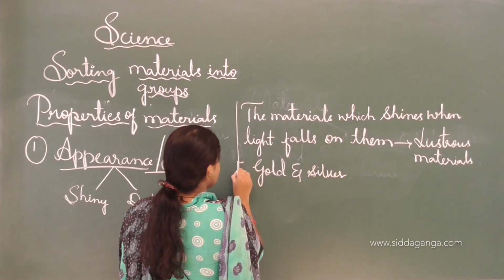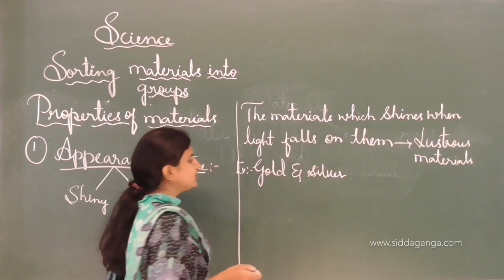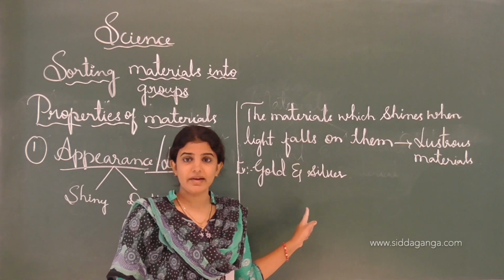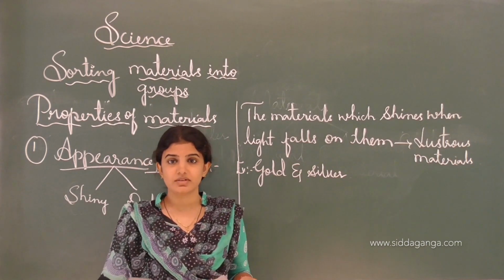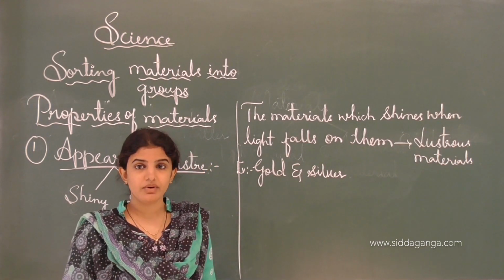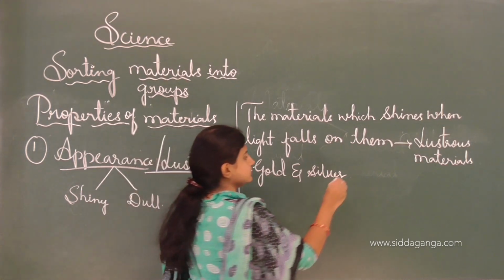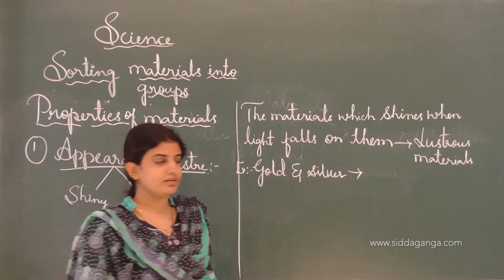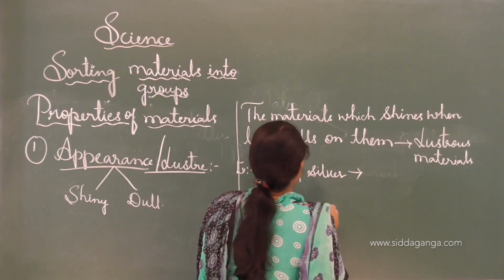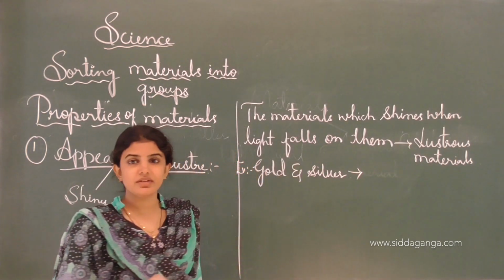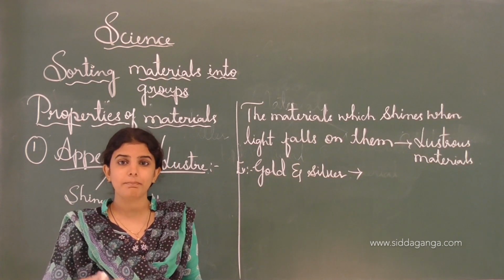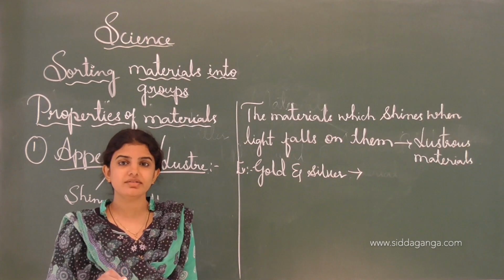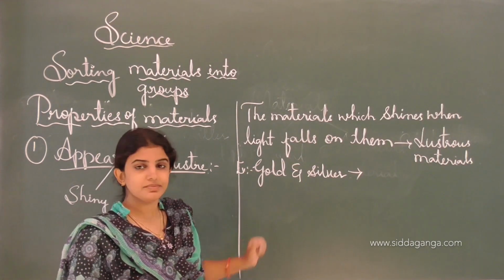This is the example. Usually we like to wear silver and gold jewelry on our body, and this is an example of a lustrous material. All metallic surfaces will shine or appear lustrous whenever the light falls on them, and are called lustrous material.